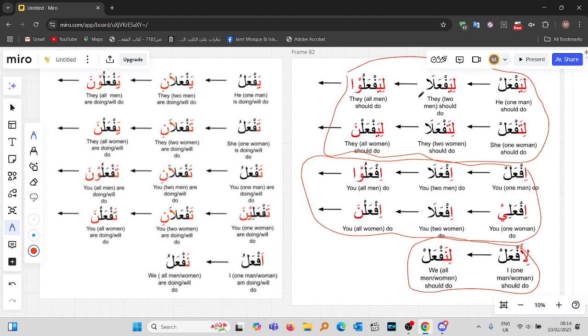I've just noticed that this alif here and the alif here and the alif here and the alif here should be in red. It should be in red. None of this is fine.